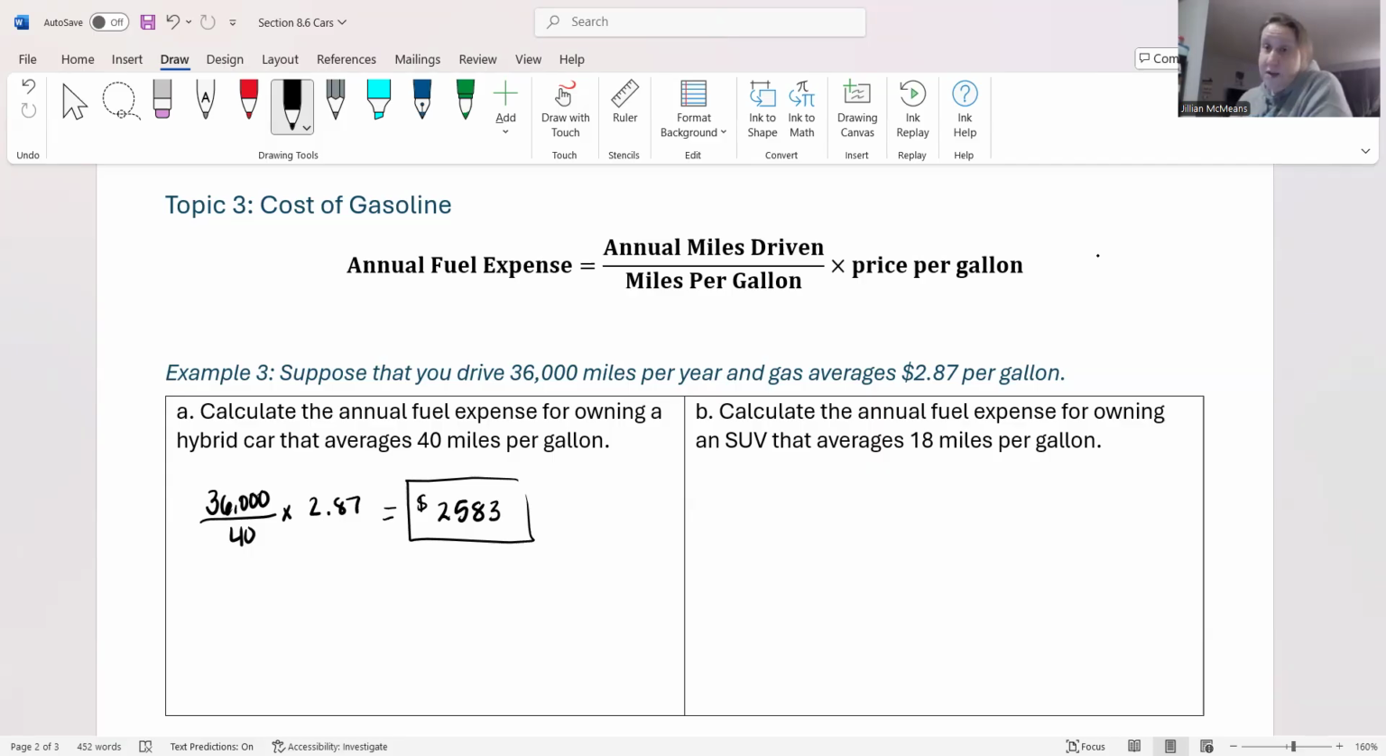Now, estimate the same situation, but this time with an SUV that averages 18 miles per gallon. We're still going to use the 36,000 miles for the year and the average cost of $2.87 per gallon. So 36,000 divided by the miles per gallon, which is 18 in this case, and then we multiply that by $2.87. We get that the very rough estimate for fuel costs for this car would be $5,740. So when you are considering buying a car, you also have to consider gas.